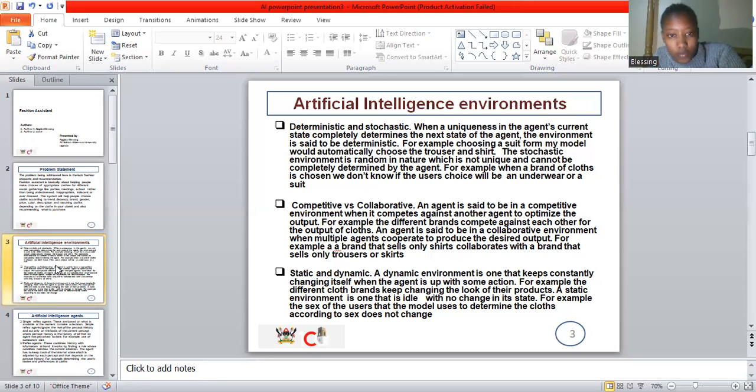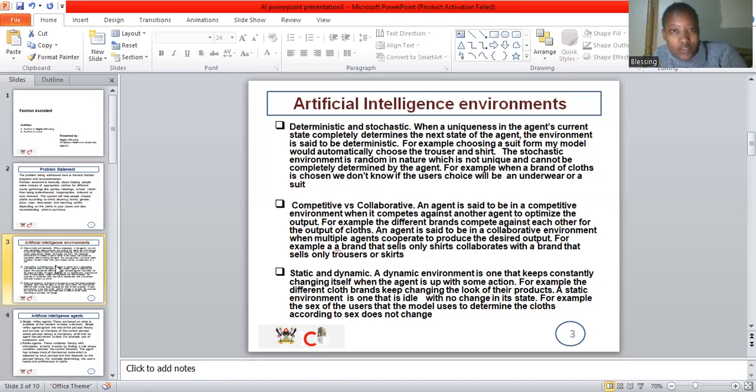An agent is said to be competitive if it competes against another agent to optimize the output. For example, brands compete against each other when they're selling the same clothes. Different brands are all selling shirts. They will have to compete with each other so that they can optimize the output. If they're all trying to sell out their output, this definitely needs a competitive environment.